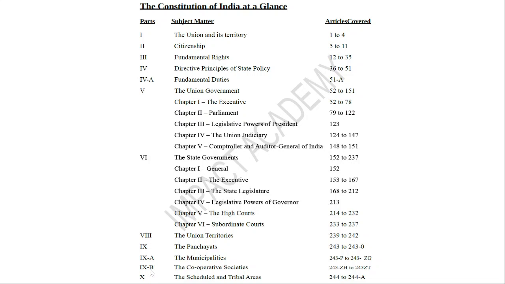So right now you have a total of 26 parts. Remember that 26 parts, because municipalities and especially cooperative societies were added quite recently. Municipalities was there before only; cooperative societies was added quite recently.